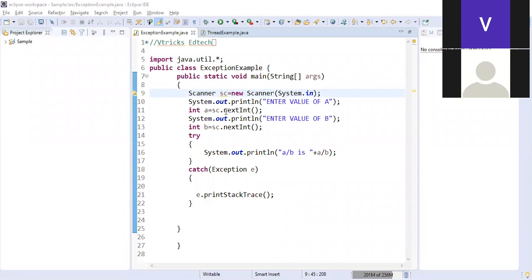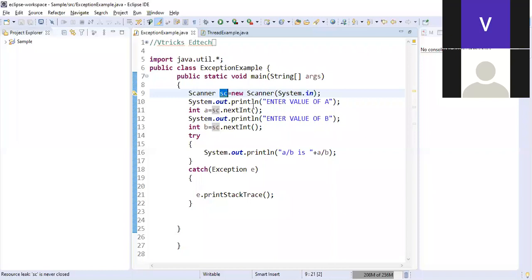What is this sc.nextInt? You only created an object of Scanner. How did we create an object? I told you, new is a keyword to create an object. I'm creating a Scanner object. It is ready and stored in the variable called sc. Whenever I want to scan something, I can directly use sc.